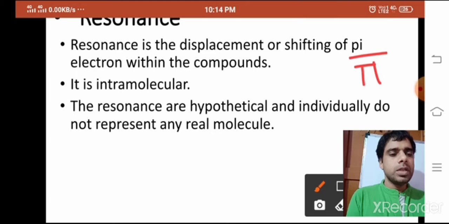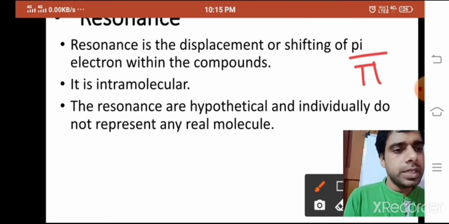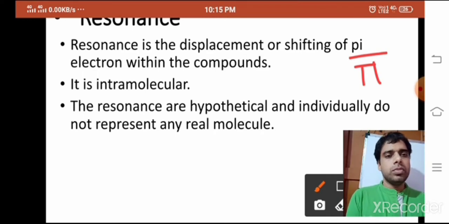Again, a pi electron or lone pair would be there, then you can see their displacement would be there. Displacement, shifting, or movement, we can write any of these. So that the resonance will take place on the whole.